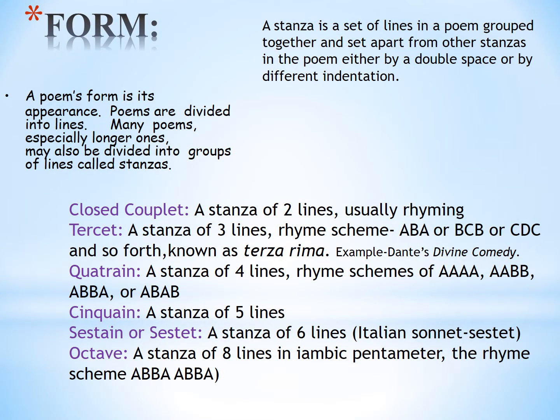Now, poets express poetry or their emotions in a particular form. So, what is a form? A poem's form is its appearance. Poems are divided into lines. Many poems, especially longer ones, may also be divided into groups of lines, and these groups of lines are called stanzas. So, what is meant by stanza?